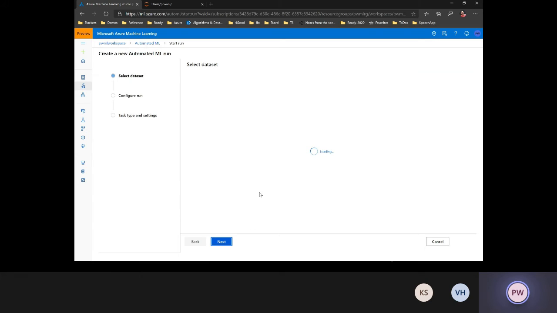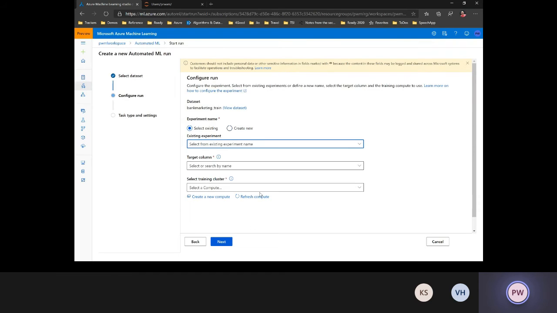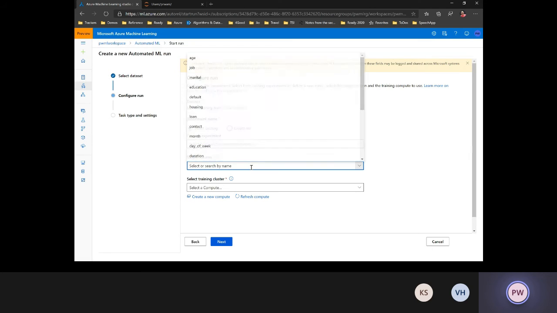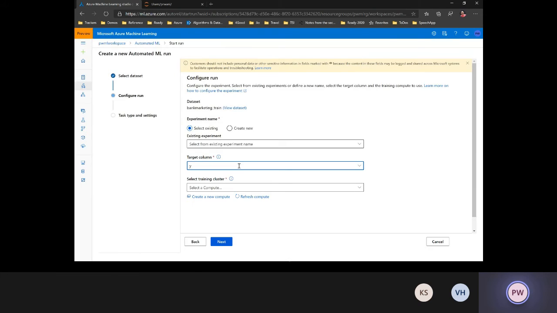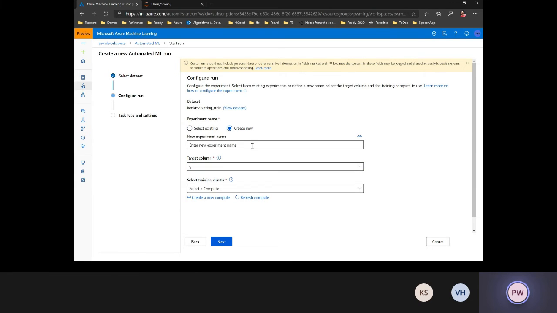This is a tabular data set which has different features in it. And I want to predict a column, whether I want to make a marketing offer to this particular customer or not. So that's captured in this Y as a column. I'll just name this experiment. Let's say I'll just call this webinar demo. And then I specify the cluster that I want to run this on. So let's say I specify I want to run this on this CPU cluster of D13 VMs.